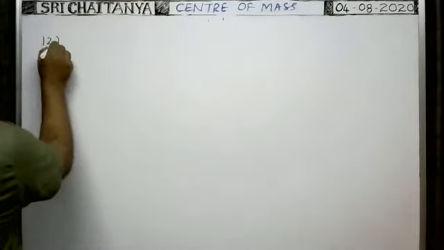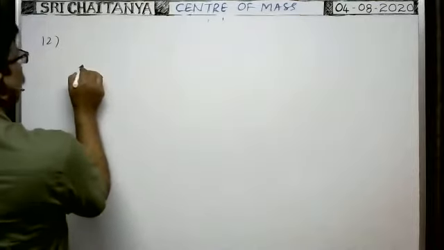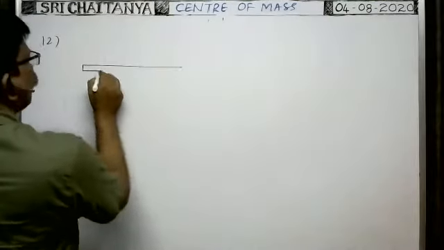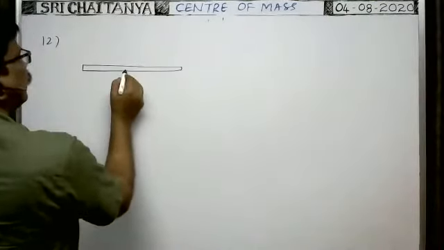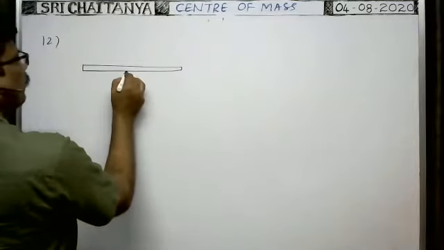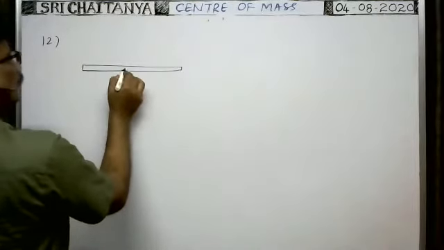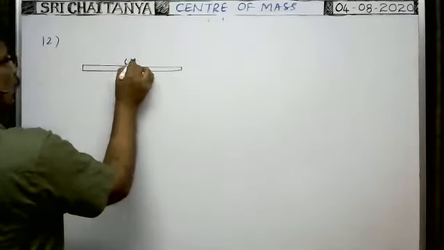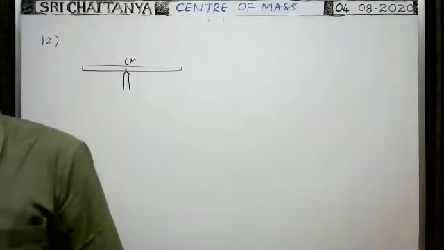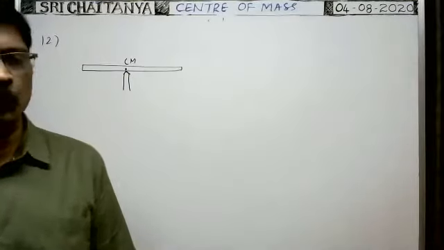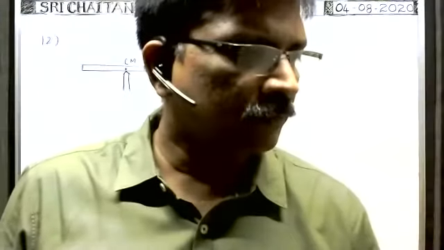Next, the 12th point, I think. Suppose here there is a rod. This rod balances about the tip of the nail at this point. No doubt, it is the position of the center of mass.